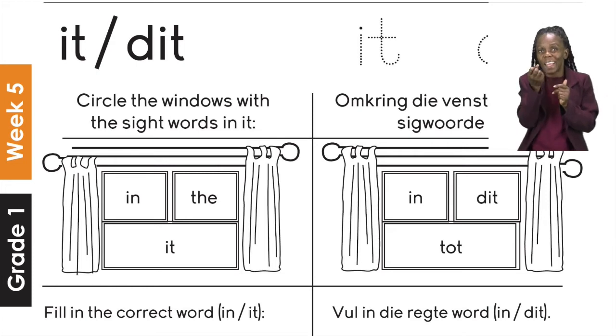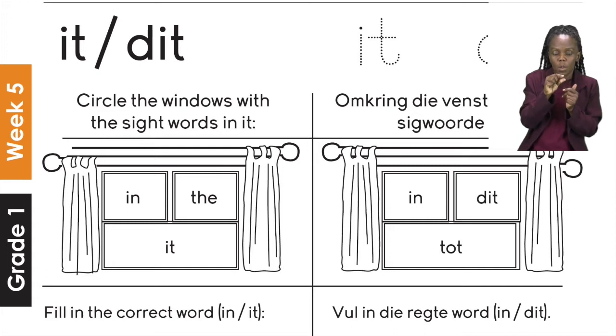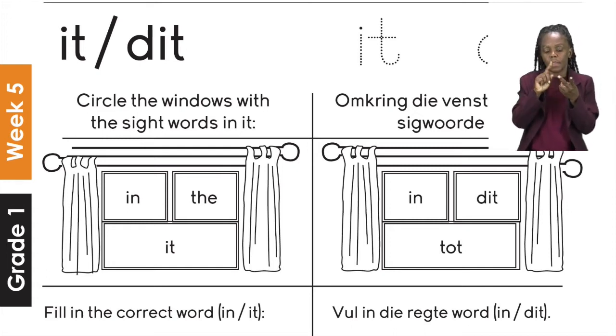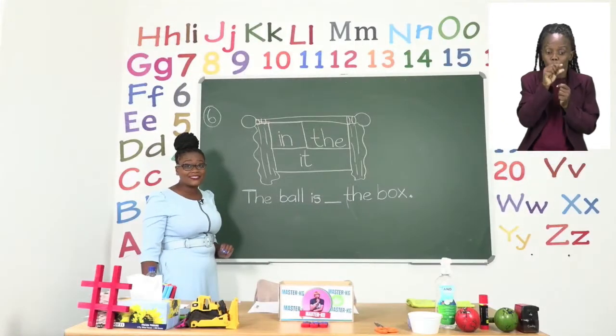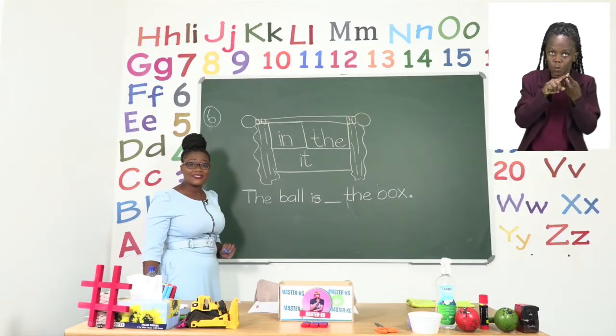Now our sight words for today are in and it. So we are going to trace the windows that have the words in and it. Let's take a look at the board. Now on the board we have the same words. So we are going to look for our sight words.